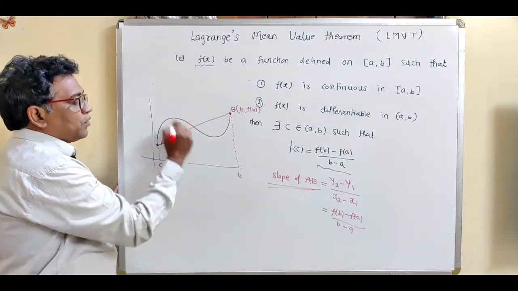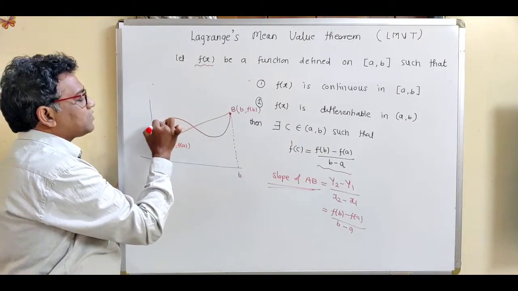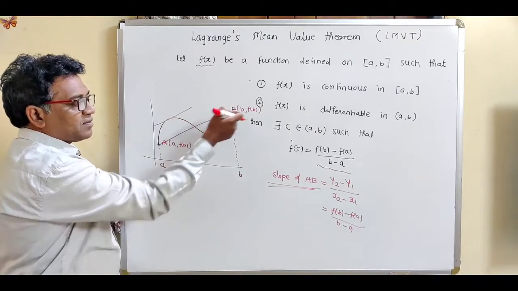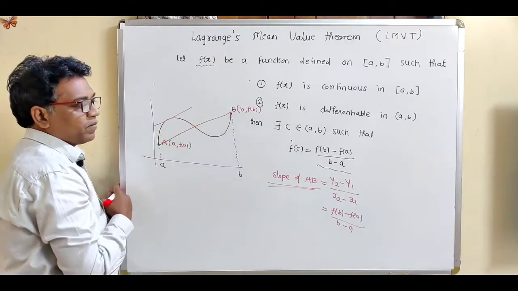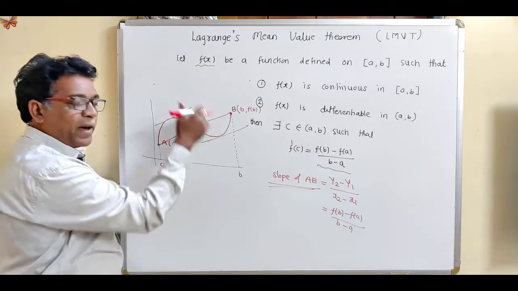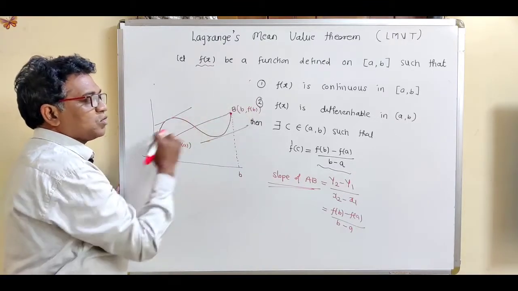Now suppose we draw a line parallel to this AB, so this is that first line. The slope of this tangent is again the same as the slope of line AB. And if you consider a second line, which is again a parallel line, the slope of this tangent is again the same as the slope of AB.